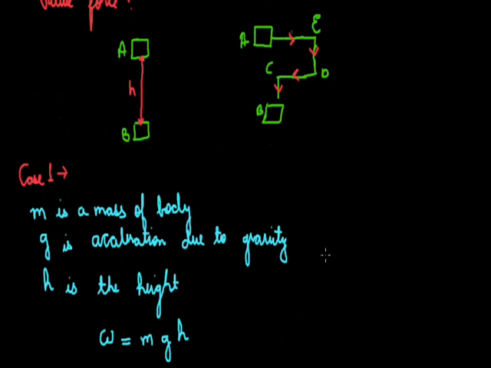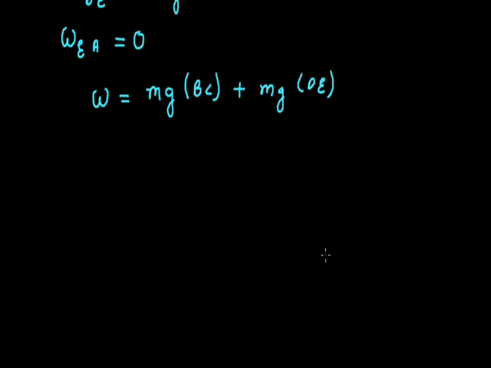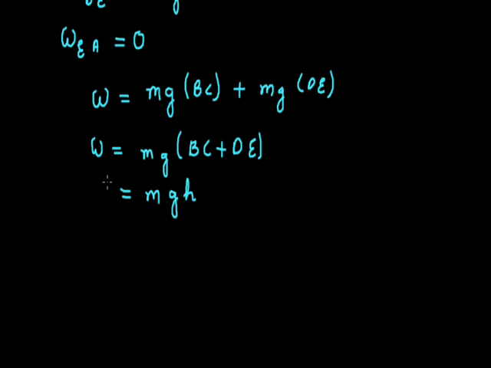As we can see, BC plus DE is the total height h covered by the body. So mg multiplied by BC plus DE, which is equal to h. So work done will be mgh.